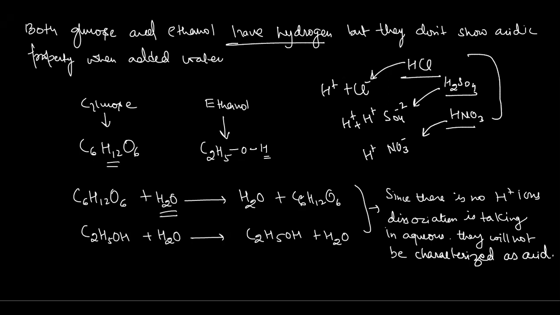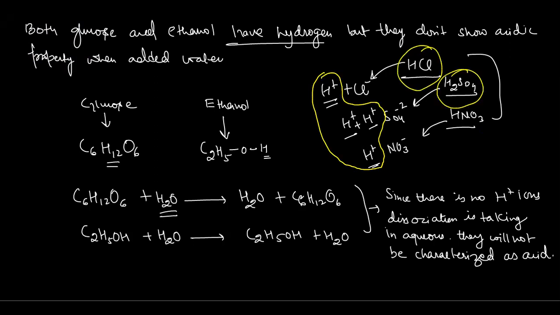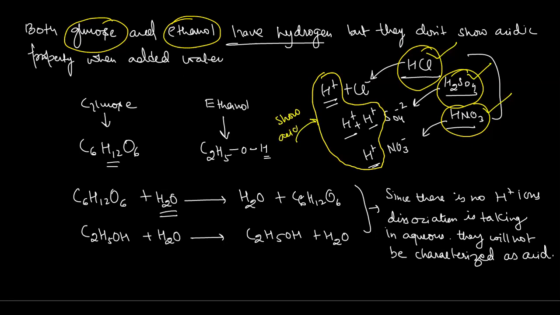So these H plus ions are showing the acidic property. The acidic property is shown by the H plus ions. Where there are no H plus ions, there will be no acidic property, and water is helping. So why are they characterized as acids? And why are glucose and ethanol not characterized as acid? It is just because when we add HCl, H2SO4 and HNO3 to water, they give you H plus ions, which show acidic property.